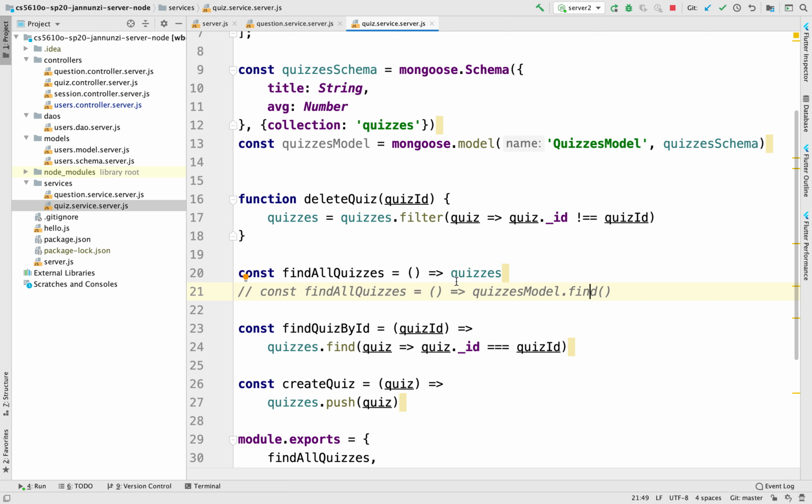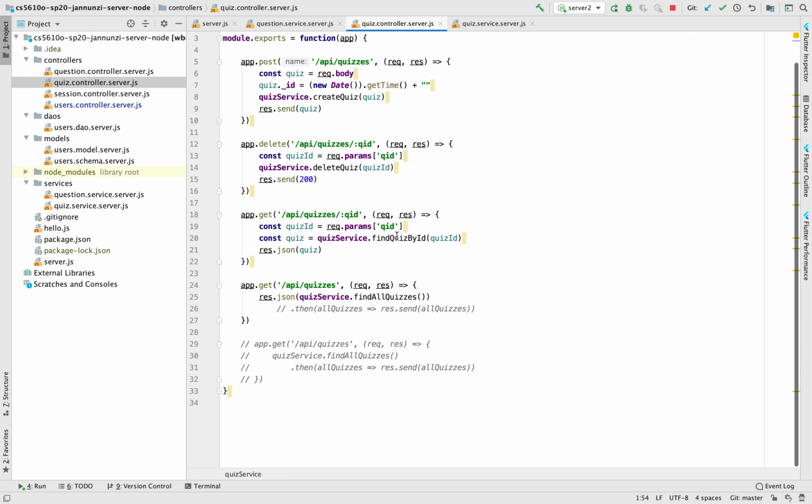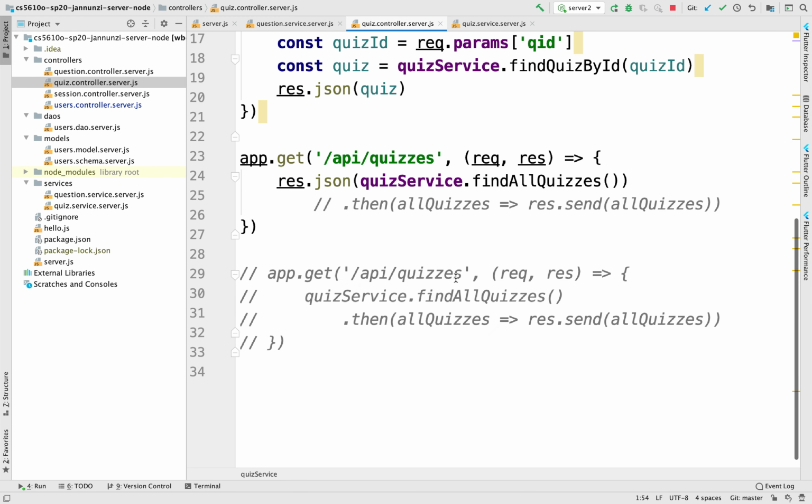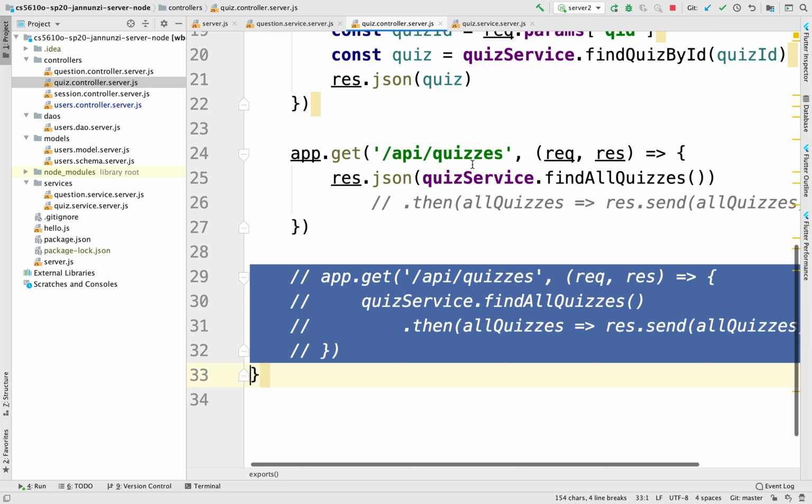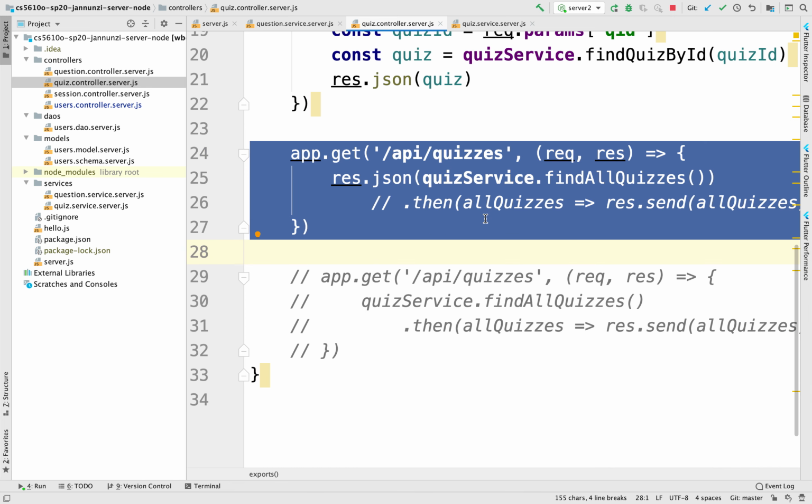And probably in the quiz controller, we had played around with the idea of retrieving the list of quizzes using the service, as opposed to the hard-coded array. So we'll make the full transition today, so that we're fully using the new database implementation as opposed to the array implementation. We'll be replacing that implementation today.